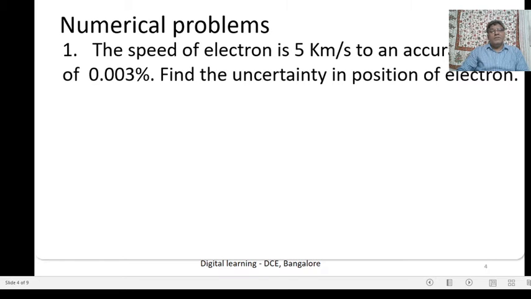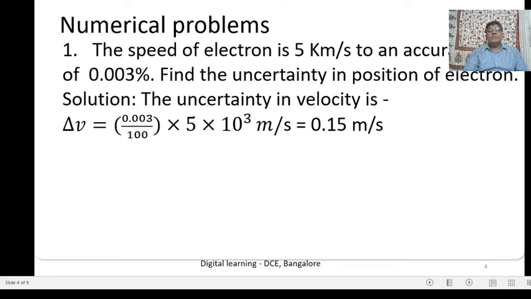The first problem: the speed of an electron is 5 km per second to an accuracy of 0.003%. Find the uncertainty in position of the electron. This problem is related to the Heisenberg uncertainty principle. Here the speed is given as 5 kilometer per second, so kilometer is taken as 10 to the power of plus 3, and an accuracy of 0.003% is given.